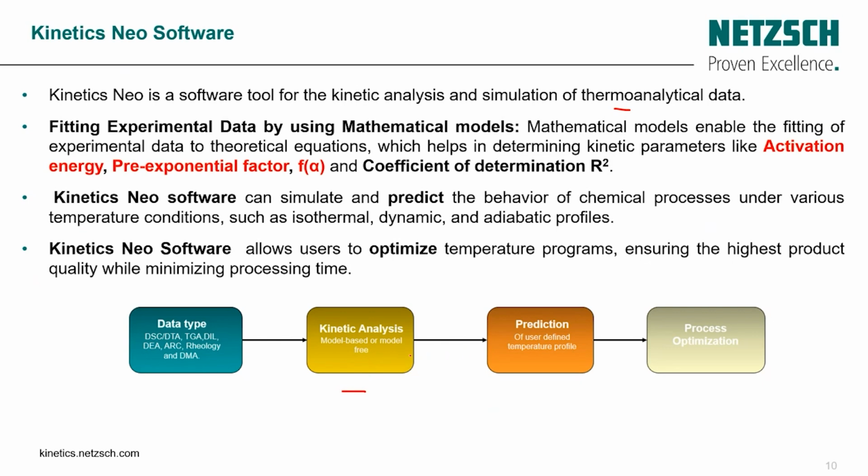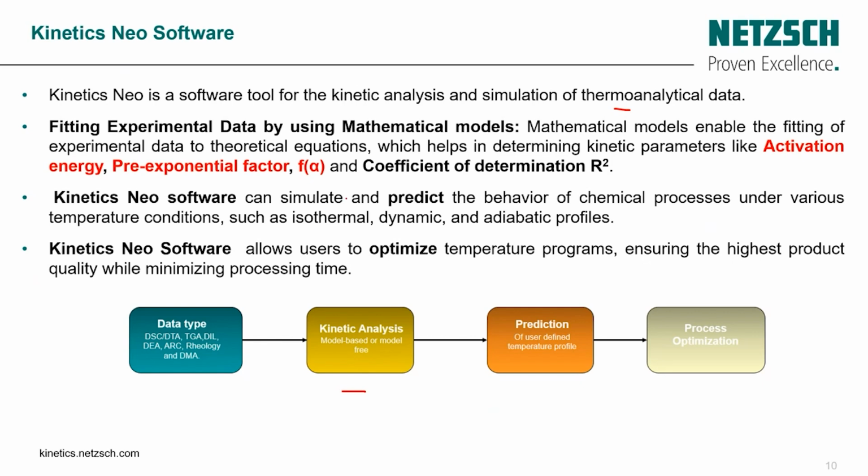After describing our model and checking the coefficient of determination, which is the R-square, which means the goodness of the fit, which normally, if it's perfect, is equal to 1, or otherwise can be closer to 1. In this case, we can extract the different kinetic parameters, what we call the kinetic triplet: the activation energy, the pre-exponential factor, and the reaction model.